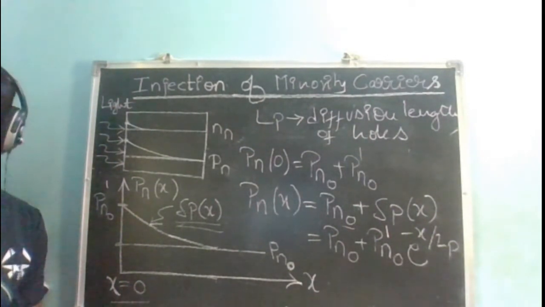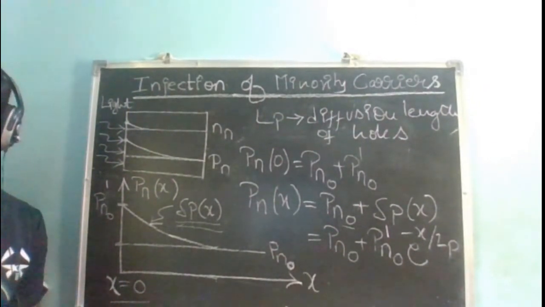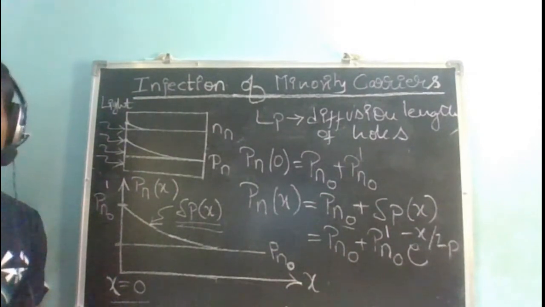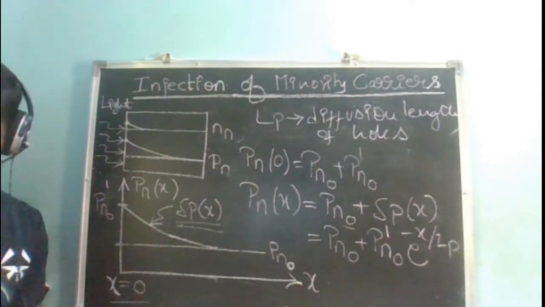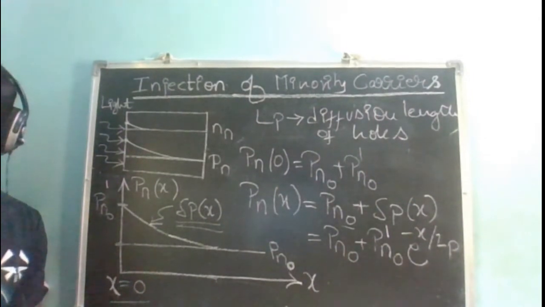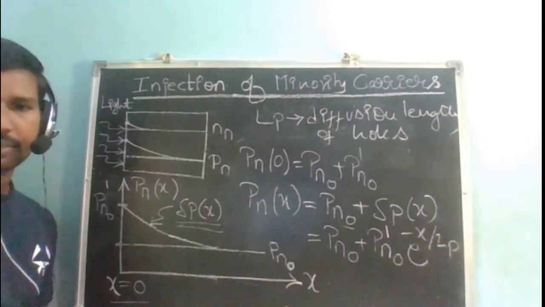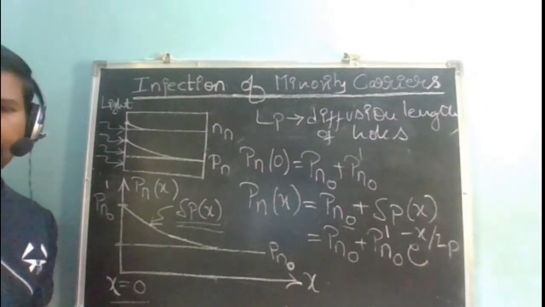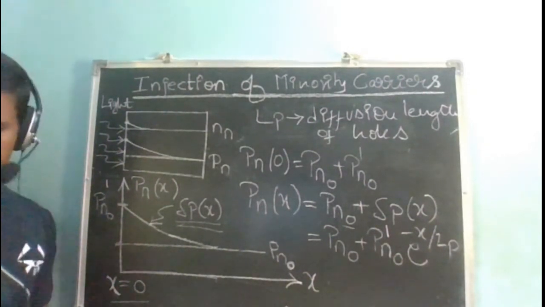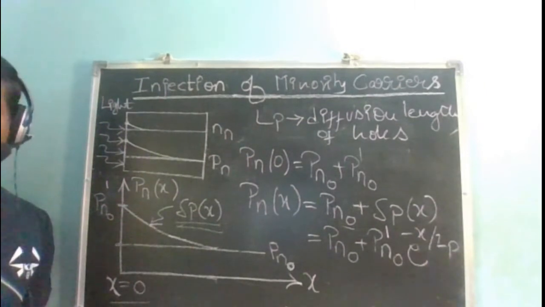Very good. In steady state, you should not forget to mention steady state. Then what is delta p of x? Variation of excess charge carriers with respect to x, again in steady state. Because if you don't mention steady state, it is going to become complicated. If something is varying both with respect to x as well as with respect to t, it is very difficult to understand. So that is why we will take the steady state condition only.